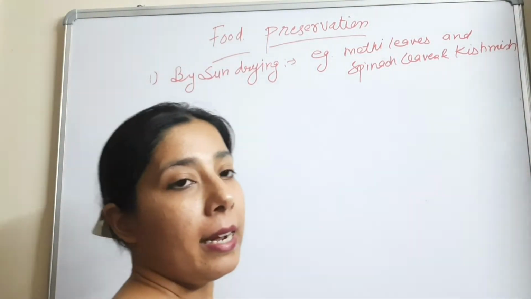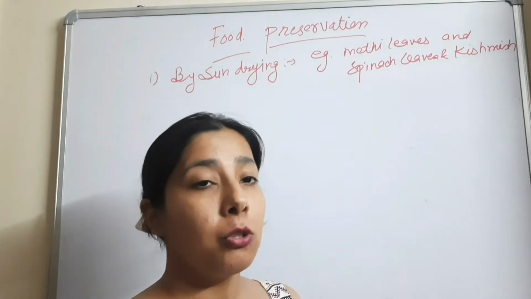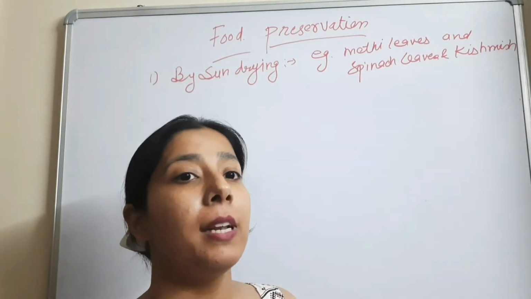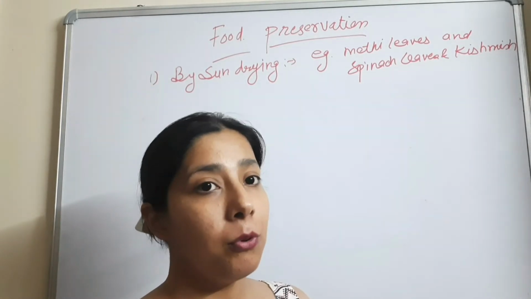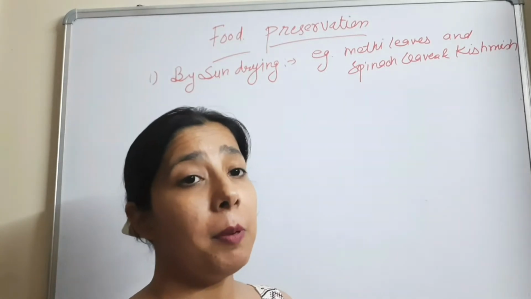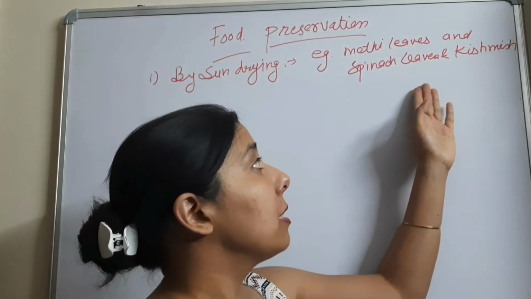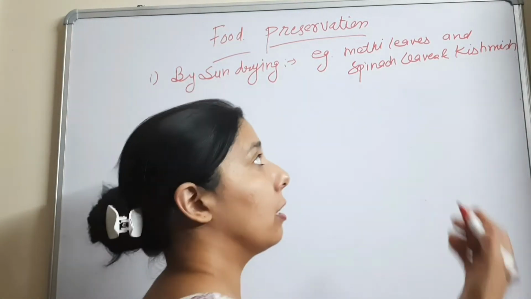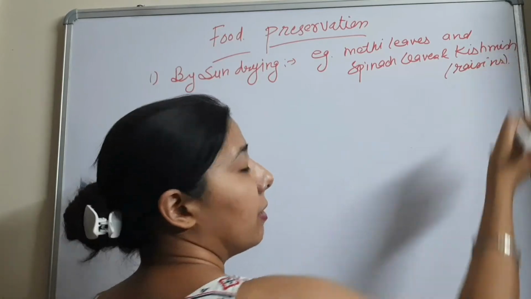What is sun drying? In this process, the food is kept in the sunlight for some time so that all the water content of the food will get vaporized. So what we are doing, we are just dehydrating the food so that we can preserve it for longer time. And the food that can be preserved by sun drying are methi leaves, spinach leaves, and kishmish. Kishmish is what? Kishmish is raisins. These are the dried grapes.